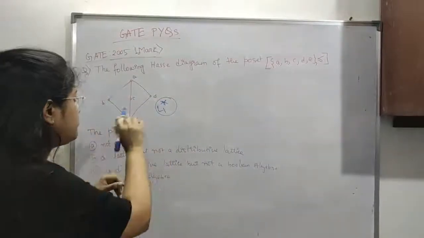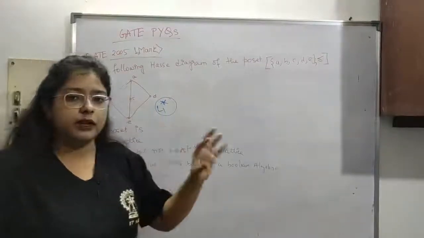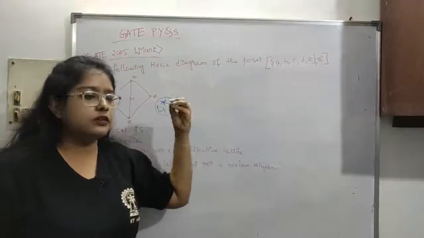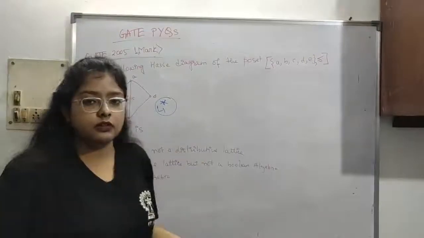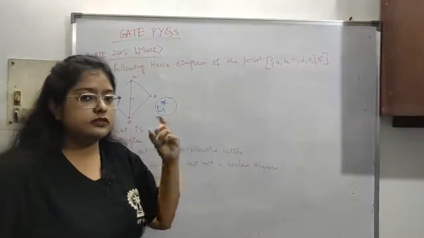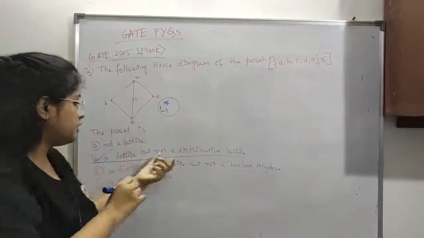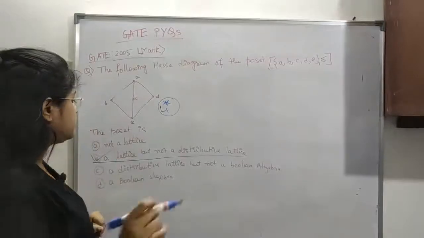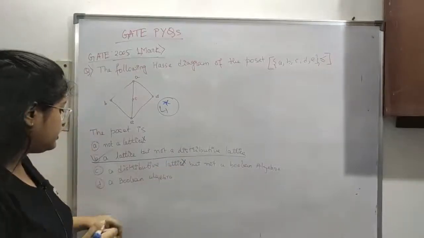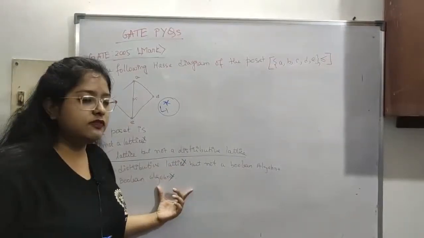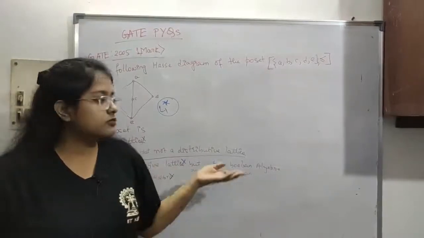If you try to find out from the diagram, you can obviously find it, but it will take some time. But if you have practice and a good grip on this, you can just check the options and take the correct one. We know this is not a distributive lattice. So the answer is B, a lattice but not a distributive lattice. Not a lattice is false, it is actually a lattice. A distributive lattice is false. It cannot be a Boolean algebra because it is not a distributive lattice. It can be a complemented lattice, but since one condition is failing, Boolean algebra is not possible.